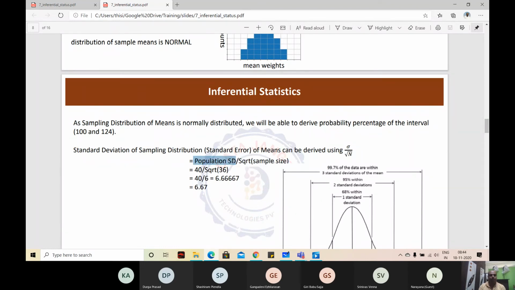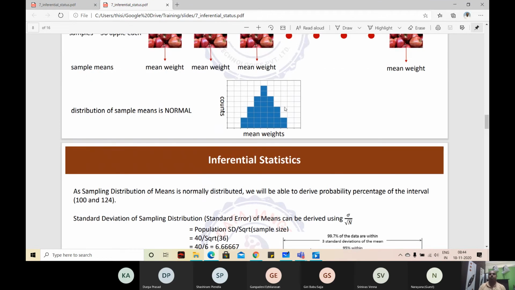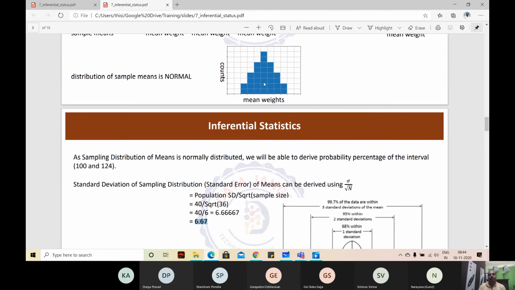Population standard deviation, we assumed it as 40, right? 40 divided by square root of 36, the sample size, gives 6.67. This is the standard deviation of this sampling distribution of means. Okay, when we know this,